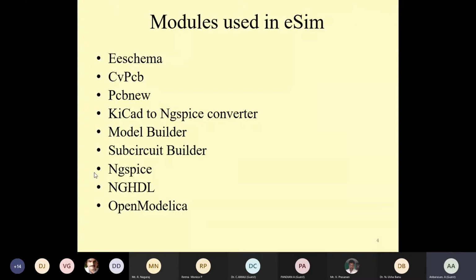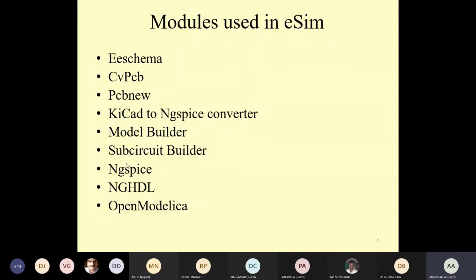And the next one is the Subcircuit Builder. In this session, in particular, I'm going to design one logic circuit, the full adder circuit. I'm going to design that full adder circuit by using two half adders. First, I'm going to design one half adder and convert it into a subcircuit, which is saved in the subcircuit library. From the subcircuit library, I'm going to extract this half adder. By using these two half adders, I'm going to design the full adder circuit.